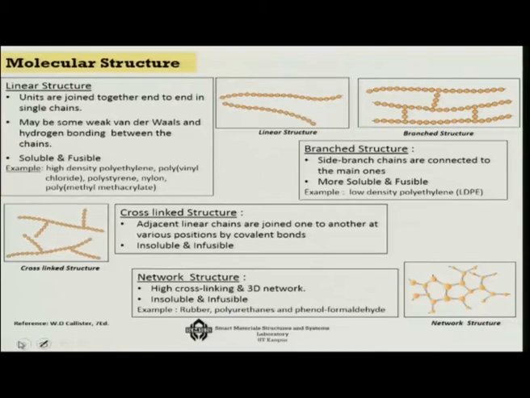So, here what you will see is that the polymers are essentially of three types, that is the linear polymers, then the branched polymers, and then those which are chemically linked. In fact, out of them there are two types we call it. One is when there is a cross-linked structure, and another is when there is a network structure. So, to begin with, we will first see the linear structure polymers.